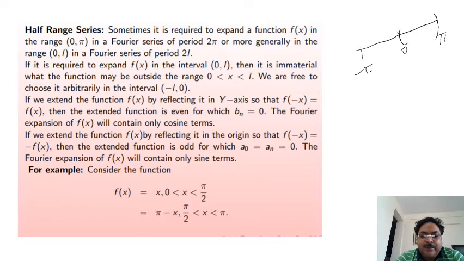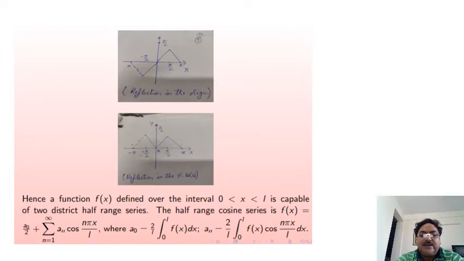Now consider the example f(x) equal to x in the range 0 to π/2, and equal to π - x in the range π/2 < x < π. The graph of the function in the range -π to π: one graph is reflecting over the origin, and the other graph is symmetric about the y-axis.